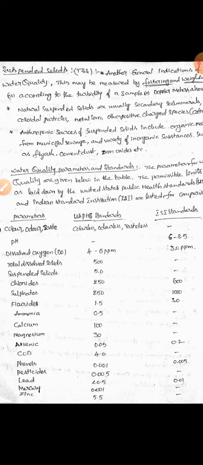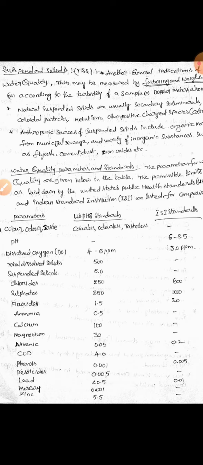Next, lead, less than 0.5 milligrams per liter, but according to ISI, 0.01. Mercury should be 0.001, but ISI is not defined. Zinc 5.5, but ISI not defined.